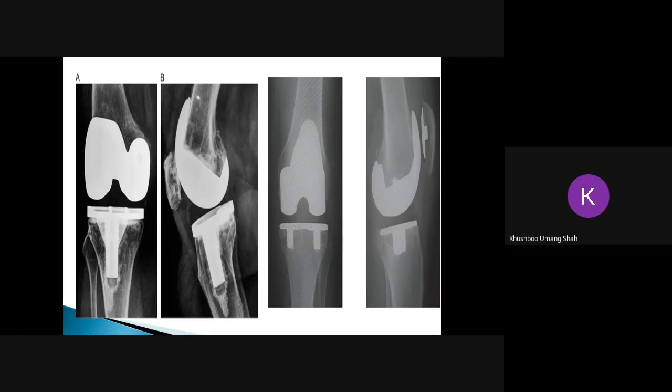And in uncemented fixation, they don't use the cement, they allow the bone itself to grow and fix it. But there are advantages and disadvantages of cemented and uncemented. I will tell you. In cemented fixation, the rehabilitation is quite faster because it is fixed with the bone cement, so there are fewer chances of implant loosening or the person falling because the implant is not properly adhered to the bone. So rehabilitation is quite faster.